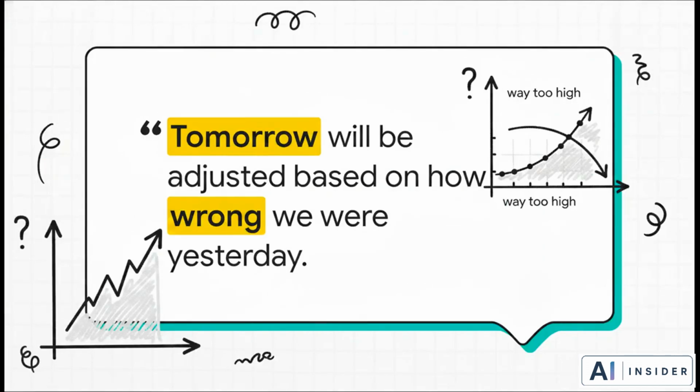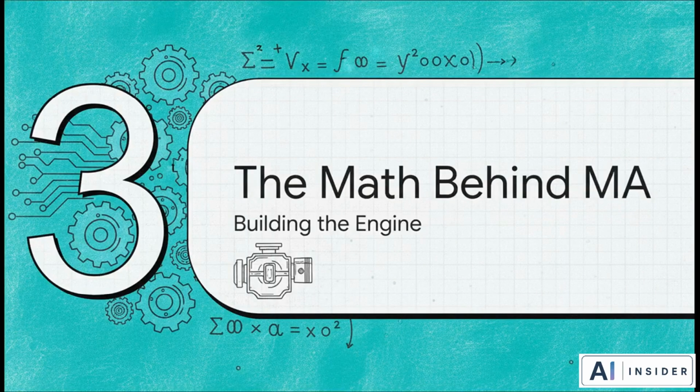So, the crucial point to take away here is that while other models just assume tomorrow will be exactly like today, this model dynamically corrects its course based on its most recent failures. Autoregression says, hey, yesterday was high, so tomorrow will be high. But the moving average model says, yesterday I guessed way too high, so I need to pull tomorrow's forecast down to compensate. Let's get under the hood in section 3, the mathematics behind MA models, building the engine.